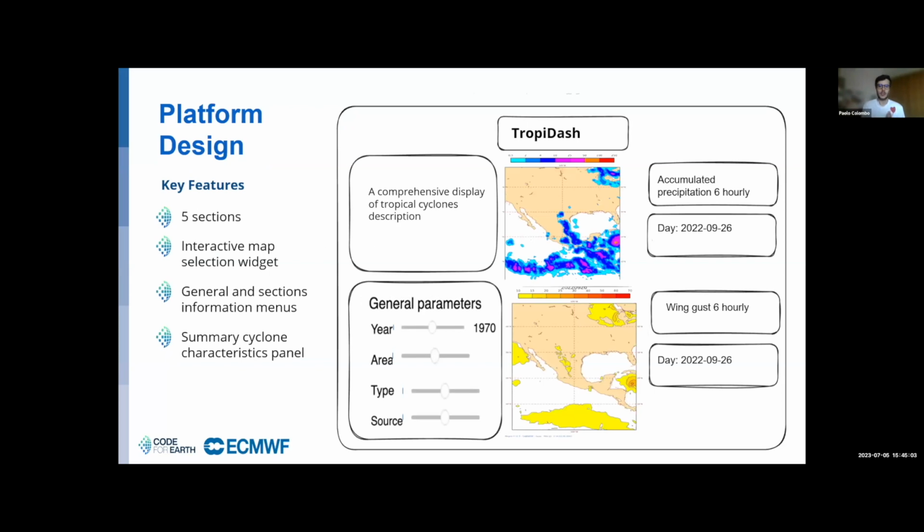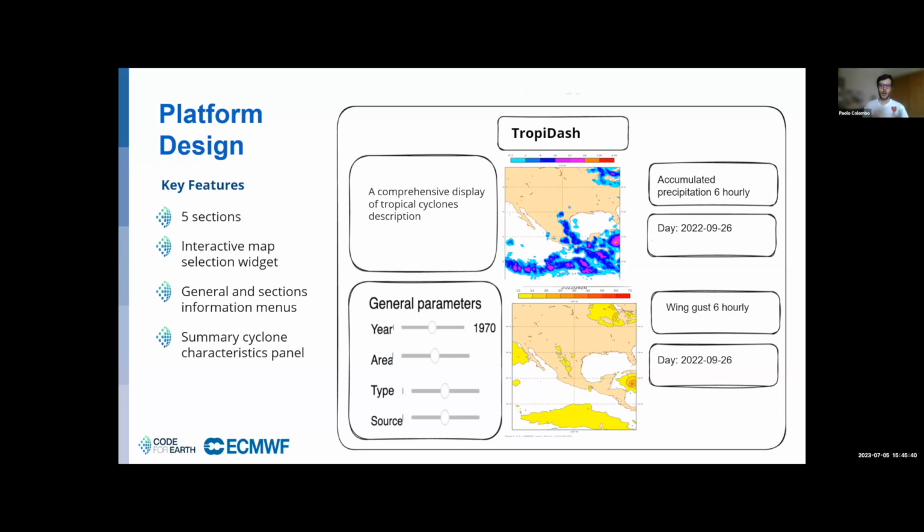Here we can see a first visual draft of what we expect to obtain as a Jupyter Notebook dashboard, together with the key features we want to have. We'll produce a more precise draft to be included in our second deliverable, but now I'm going to deepen some key features. We want the dashboard to have 5 sections, 3 of them with plots and maps of the different variable categories following the previously cited division: cyclone properties, atmospheric and ocean variables, and impacts.